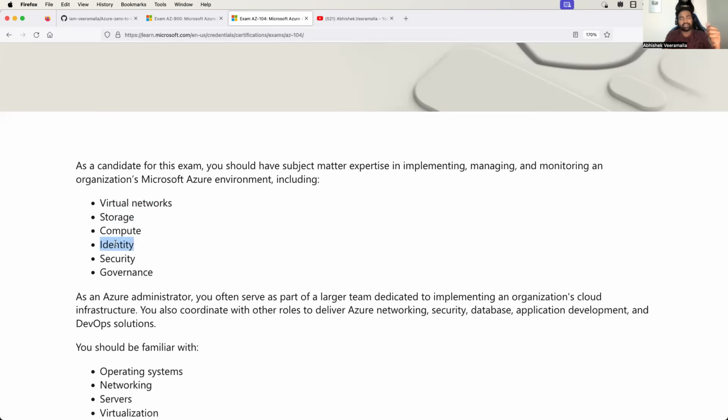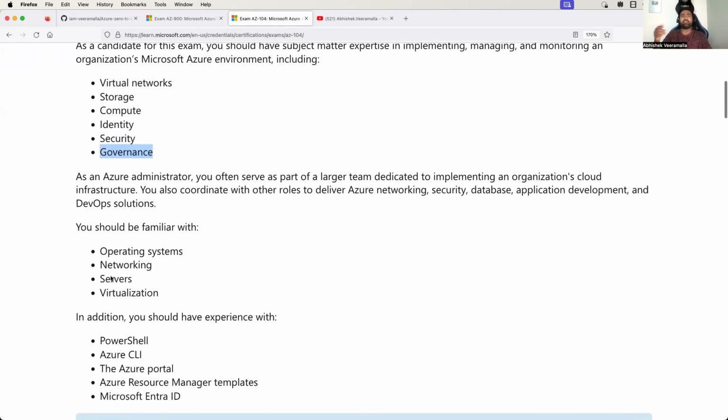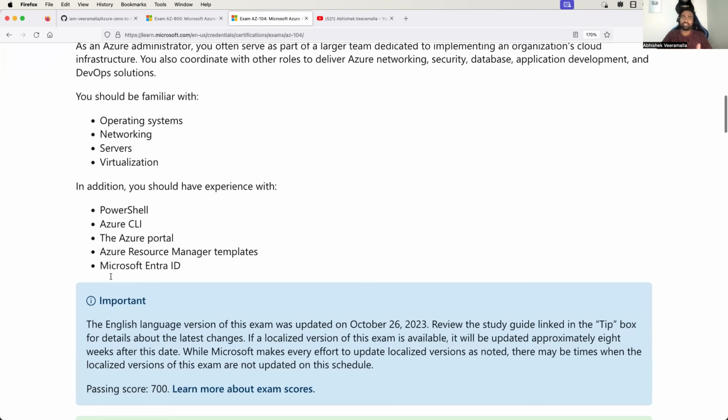Then identity, I have covered identity. There is a dedicated video for that. There is a dedicated video for RBAC. Then there is security. I have covered security from the networking point of view, from the sensitive information point of view, and from the Azure DevOps point of view. Everything is covered. Then governance. Governance is typically compliance and optimization. So we have also covered that.